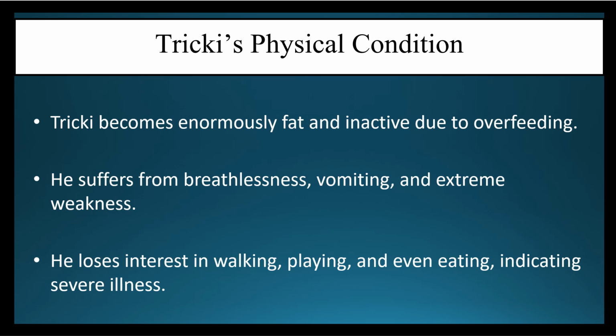And due to that inactivity, कि वो physical fitness करता ही नहीं था, he didn't used to go and play outdoors, and he got a bit lazy on that part. He suffered from breathlessness, vomiting, and extreme weakness. He gradually even lost interest in working, playing, and eating, and that indicated severe illness.